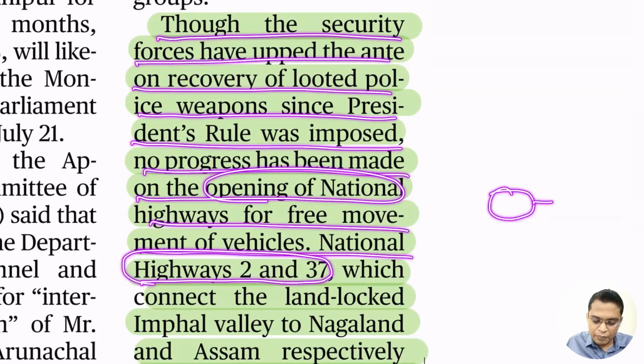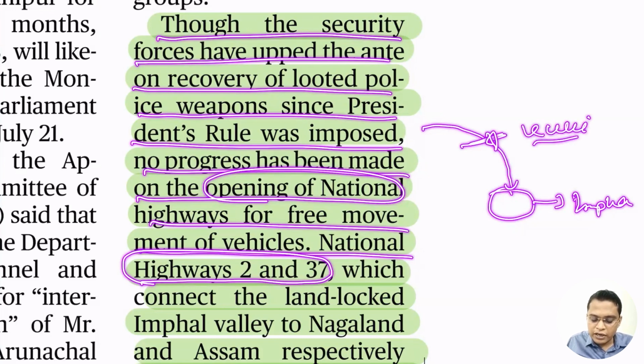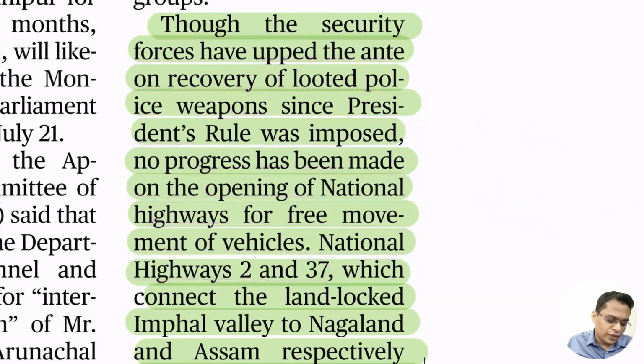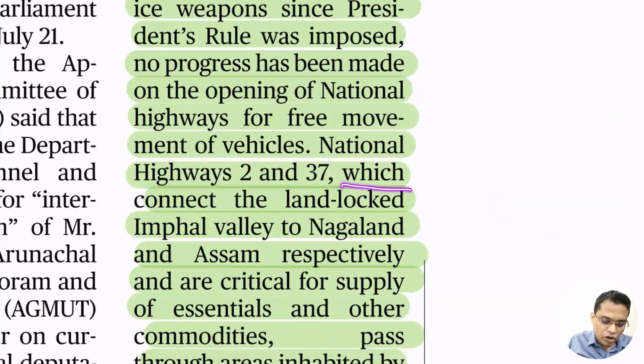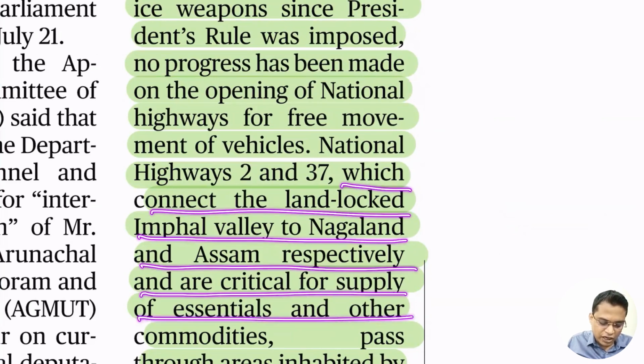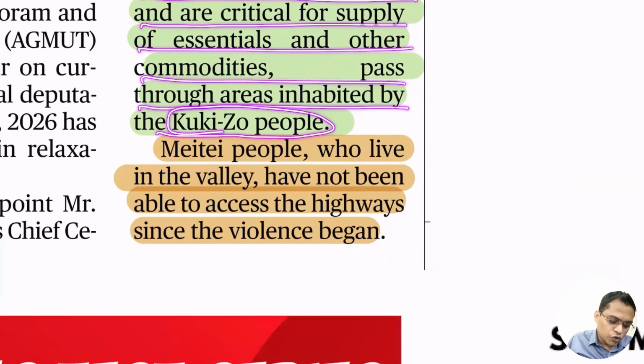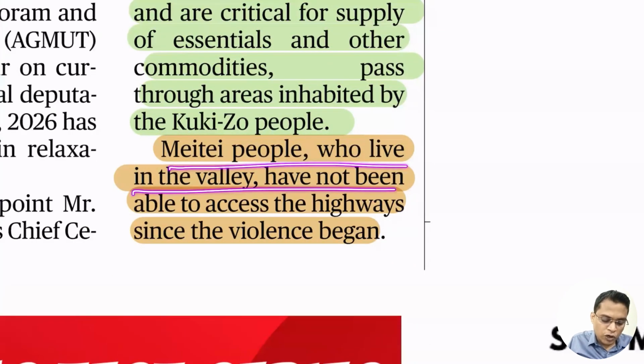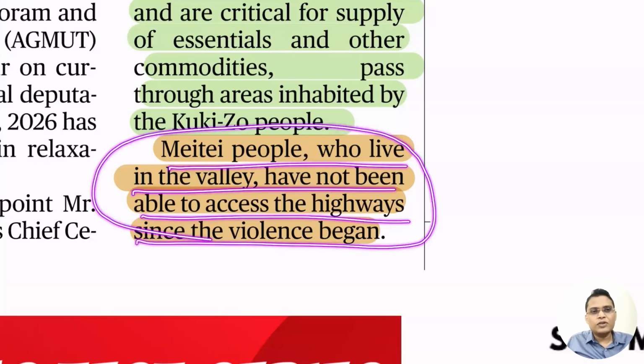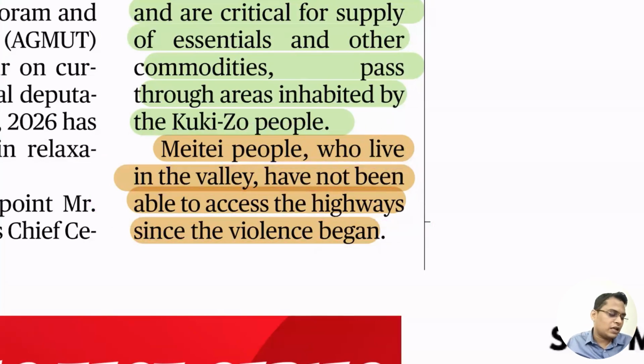If you look, this is the Imphal Valley, and this road is moving like that. Here, this road is controlled by the Kuki, and here it is Meitei. The Kuki are not allowing any movement of buses, so the Meitei community is cut off from the main society. The highways connecting the landlocked Imphal Valley to Nagaland and Assam, critical for supplying essential commodities, pass through areas inhabited by the Kuki-Zo people. So the Meitei people in the valley have not been able to access the highway since the violence began.